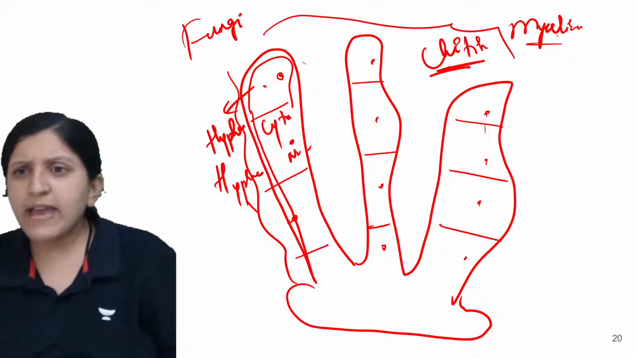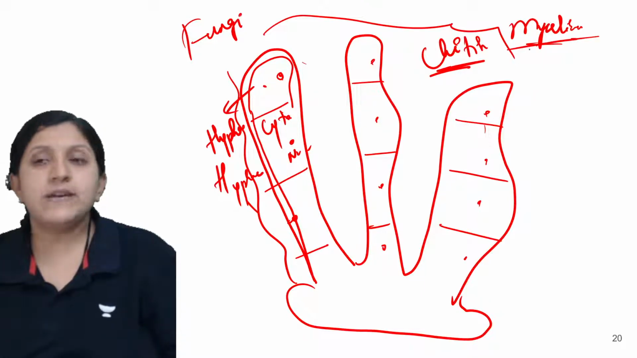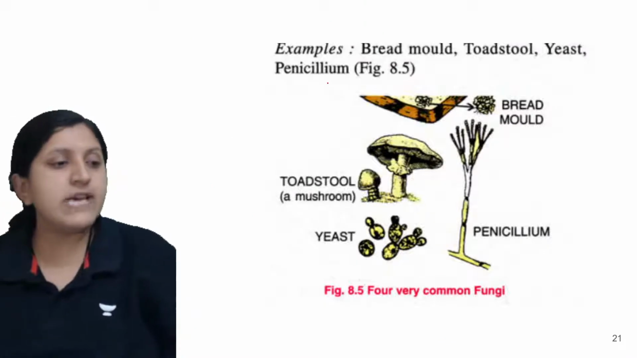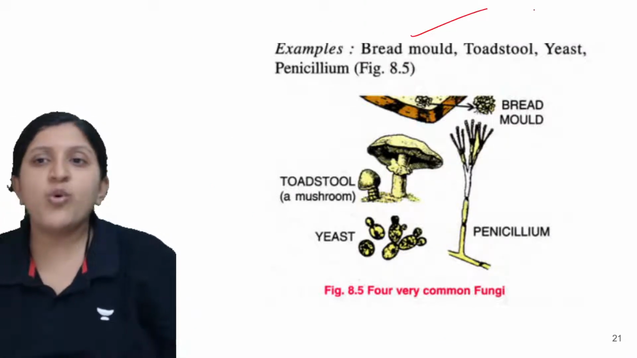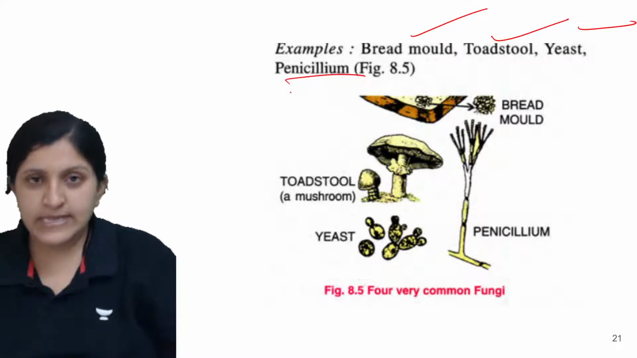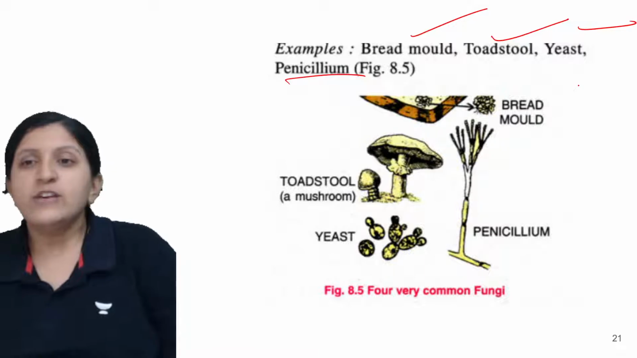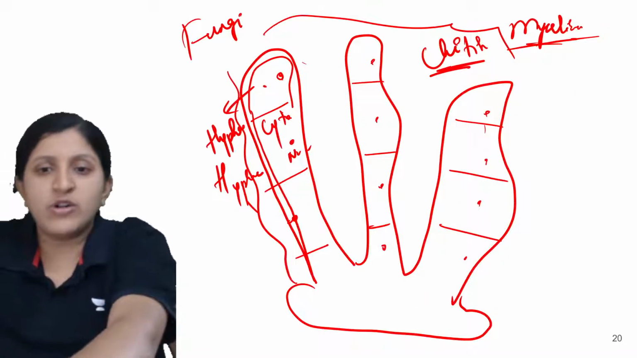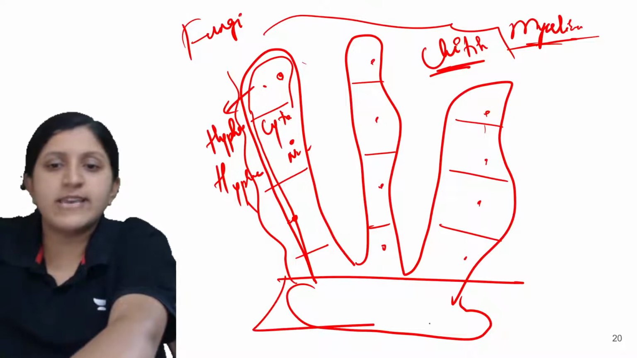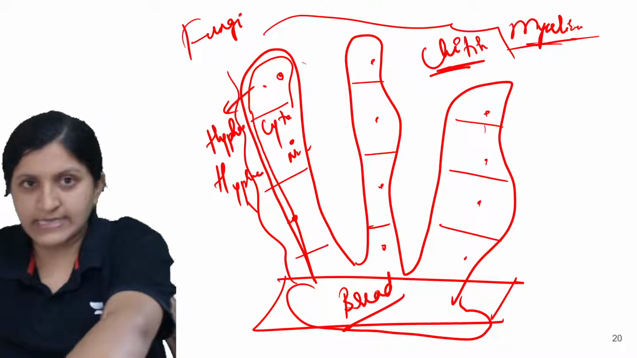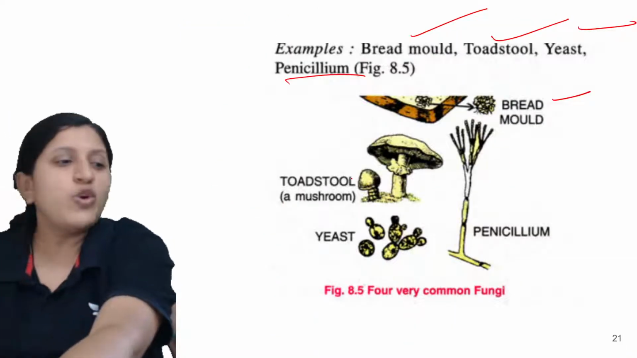So what exactly have I written here? Mycelium. Okay, so this is mycelia or a mycelium. Some examples are mentioned here. It is bread mold, toadstool, yeast is mentioned, then penicillium is mentioned. Bread mold, you can just have a look at. The ones that I had drawn, maybe we can take it as a bread piece as well. So this can be taken as a bread, and then the growth of the fungi can occur over there.